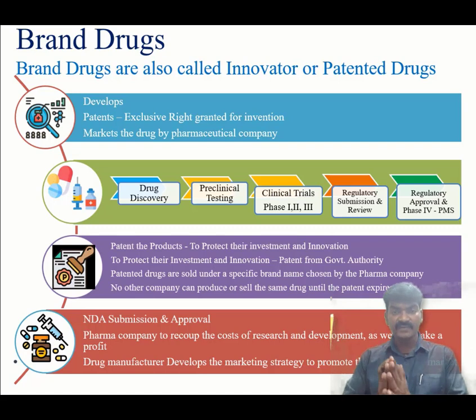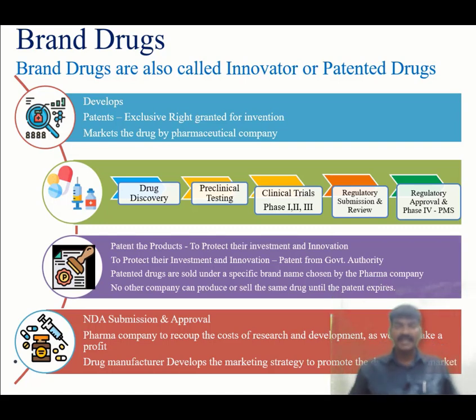Later, regulatory will do review, and if there is any query, they will raise a query, and then we have to address all those. And once all the queries are addressed, and if the regulatory agency is satisfied with the enough objective evidences submitted, then they may grant an approval for the product, and then the innovator can commercialize the product into the market. And then patent the products.